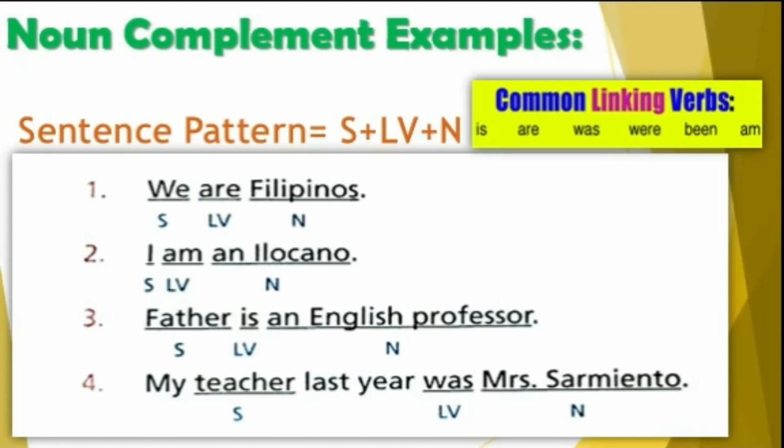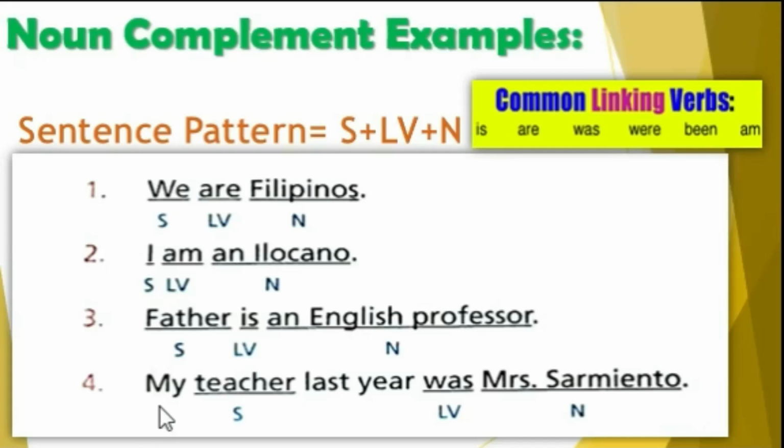For number 2, I am an Ilocano. The word I is your subject, the word am is your linking verb, the word an Ilocano is the noun. This is what we call noun complement. Number 3, father is your subject, is your linking verb, an English professor is your noun. So this sentence can be considered as noun complement.